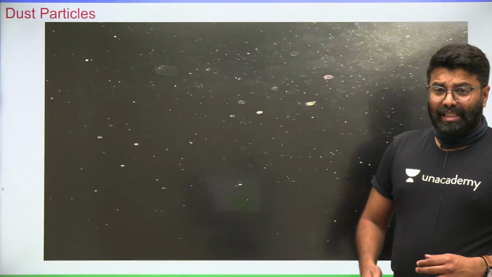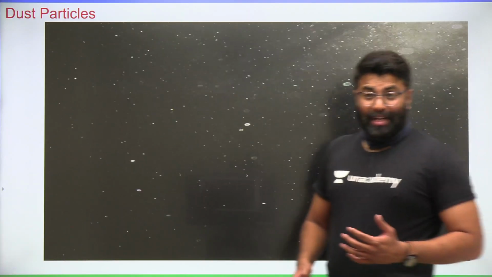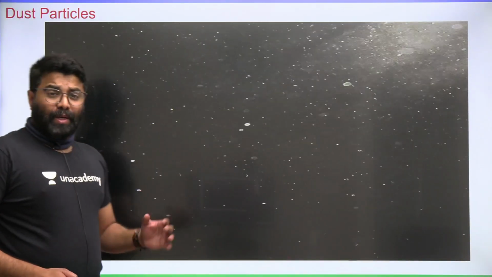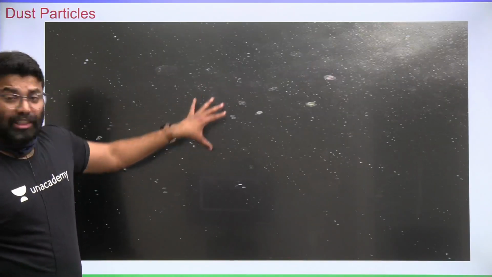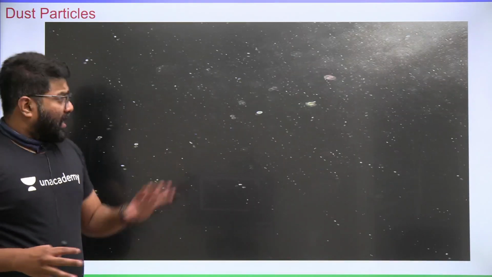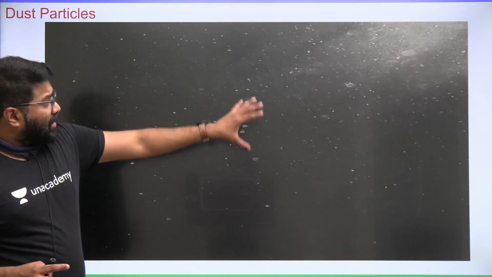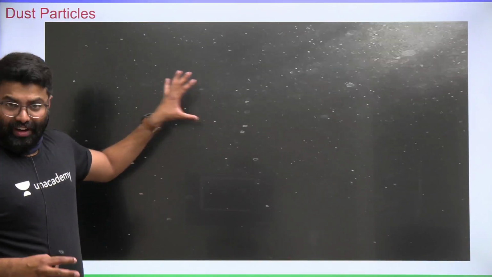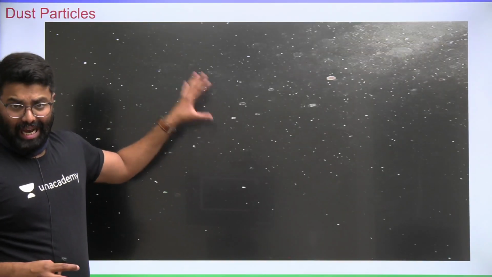Apart from gases, we have dust particles as well. So if you see the beautiful image here, you can see the light beam falling on the dust particles here. If you are entering a dark room, in the dark room you can see large number of dust particles illuminated by the sunlight. So this is what we call the Tyndall effect, named after John Tyndall.